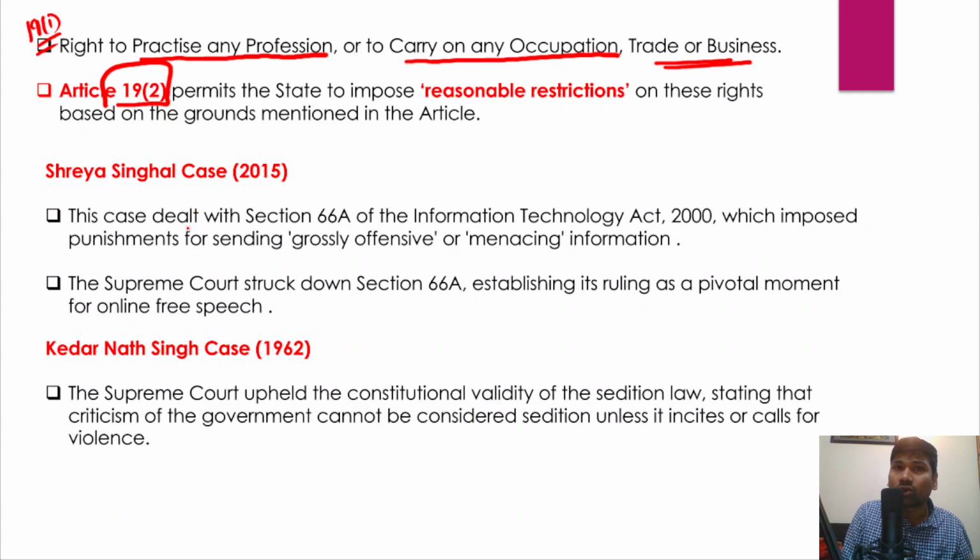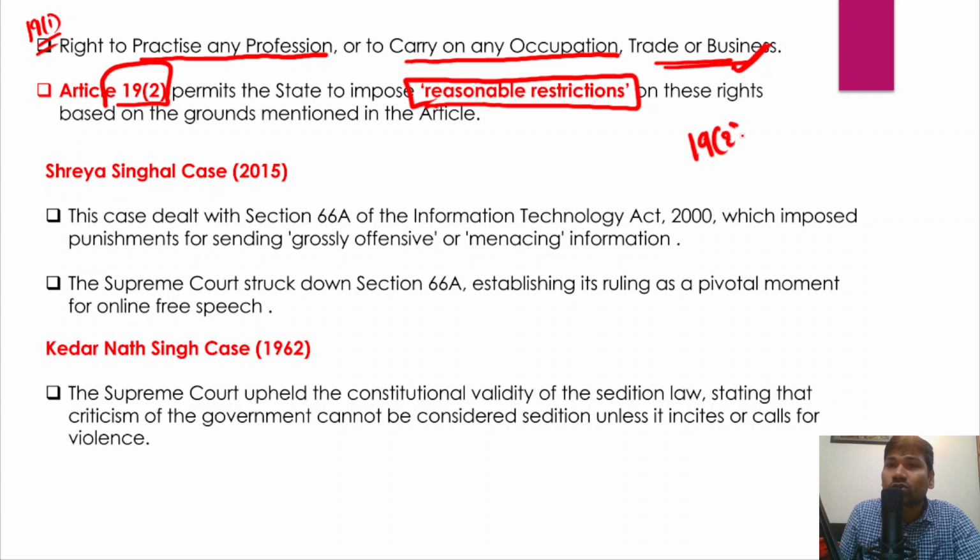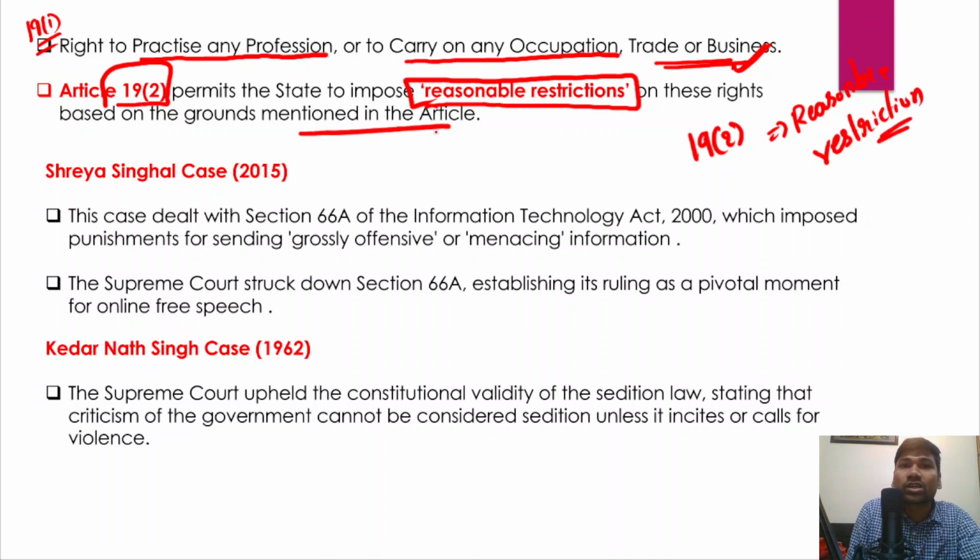Article 19 Clause 2 talks about certain reasonable restrictions. Now, one thing that we need to understand: these rights that we have just discussed are not absolute in nature, but they are subjected to reasonable restrictions. And Article 19 Clause 2 talks about the reasonable restrictions that could be imposed on these rights based on the grounds mentioned in the article.